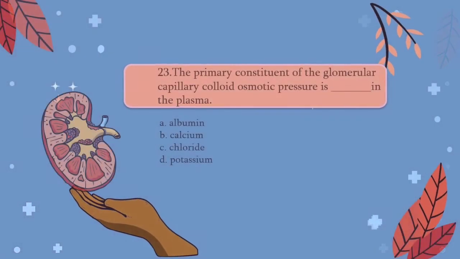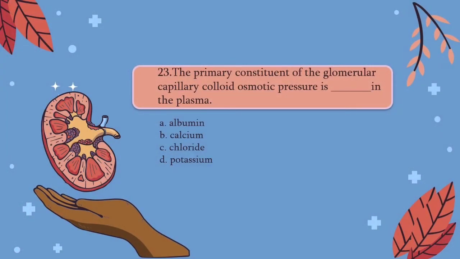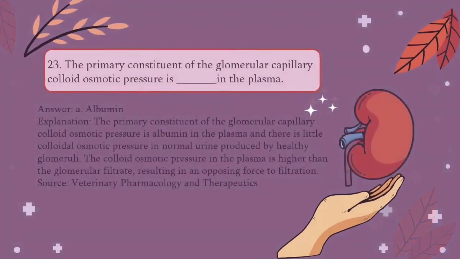Question number 23. The primary constituent of the glomerular capillary colloid osmotic pressure is blank in the plasma. A. Albumin, B. Calcium, C. Chloride, D. Potassium. The answer for that would be A, albumin.